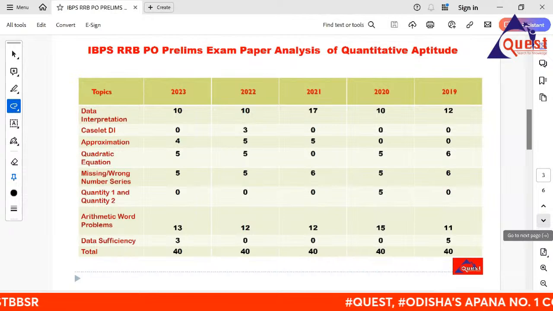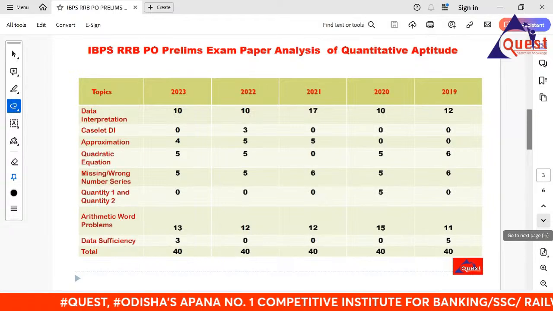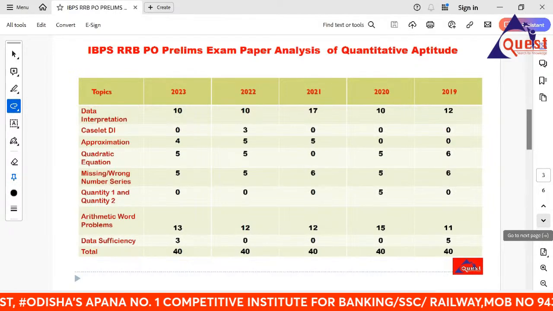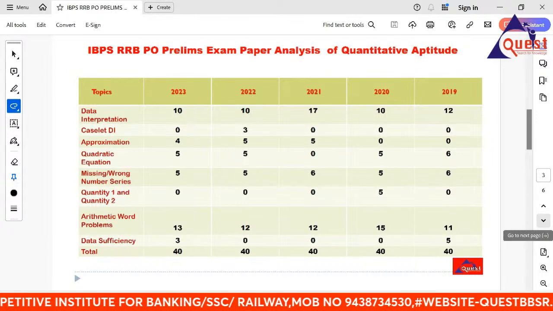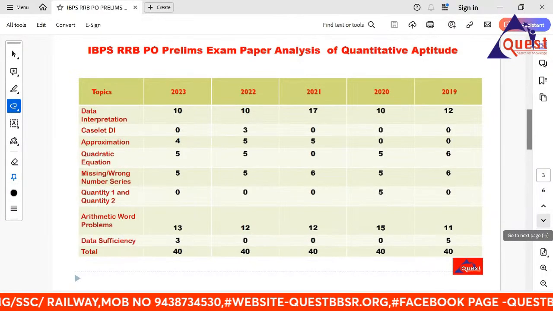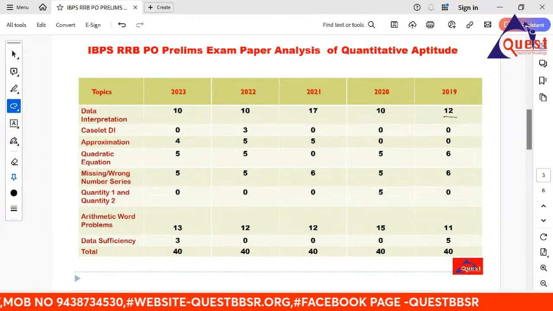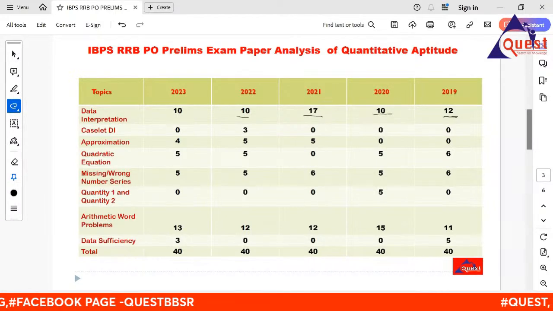Quantitative aptitude. The number of questions is 40. It starts with data interpretation. In 2019 it is 12, 2020 it is 10, 2021 it is 17, 2022 it is 10.